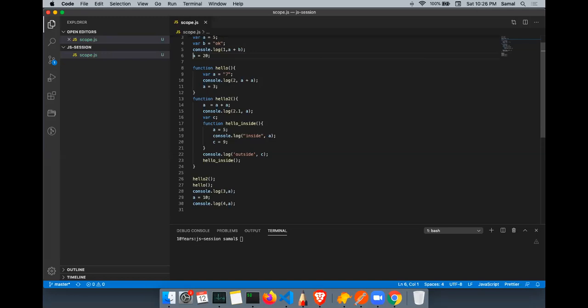Inside hello2, at 15, 40 will come. That's 40. Okay. At 22, undefined will come. Then the one inside at 19 will give 5. Okay. Then at 28, 14, and then at 30, 10. Is it correct?